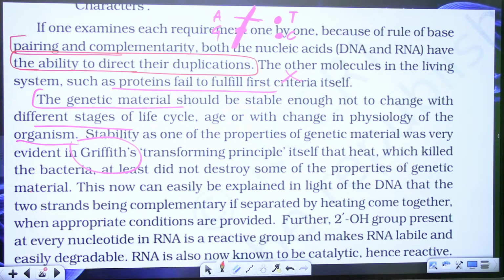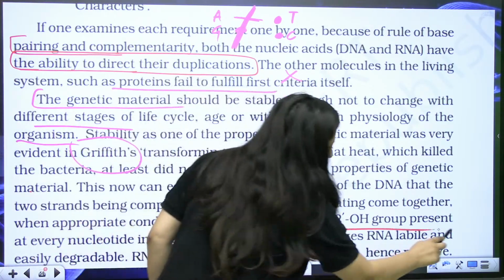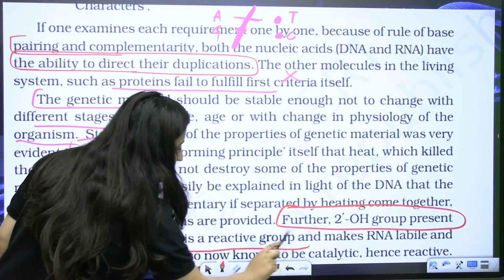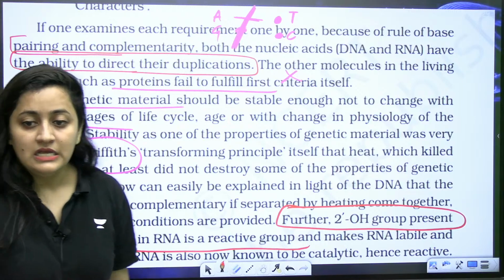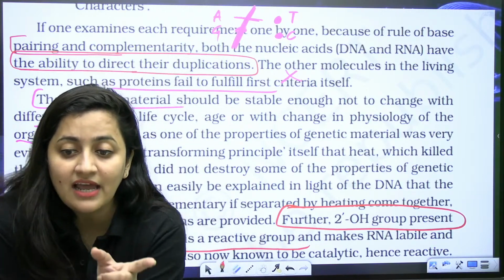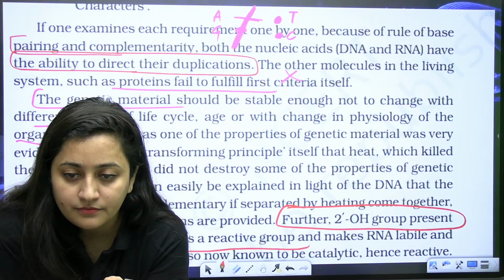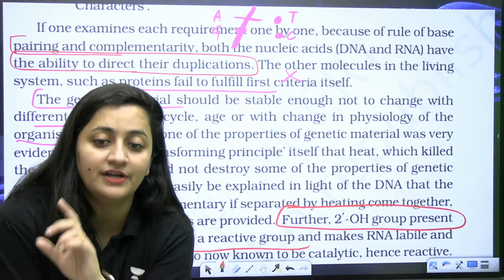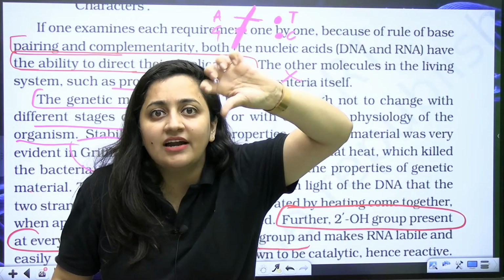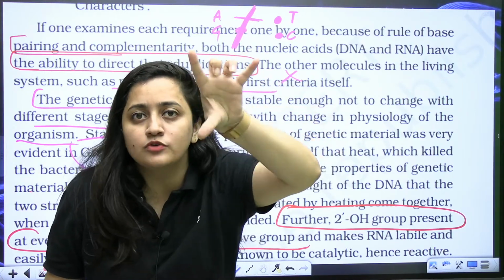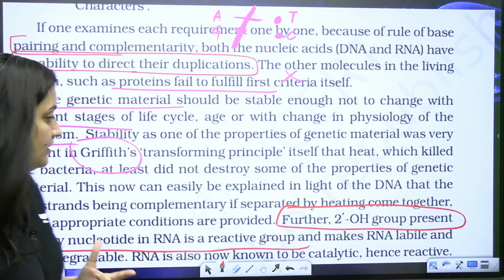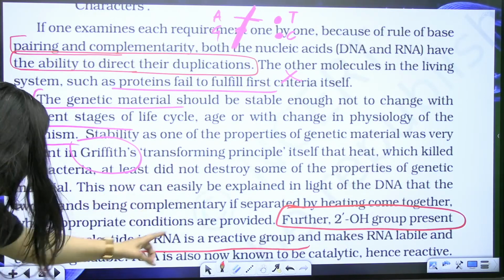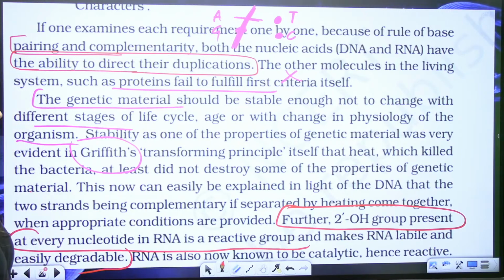Further, the 2-OH group present at every nucleotide in RNA is a reactive group. I told you, why was ribose sugar replaced by deoxyribose sugar in DNA? Because that extra 2-OH group in the ribose sugar was making it more reactive. It was making that RNA labile and easily degradable.